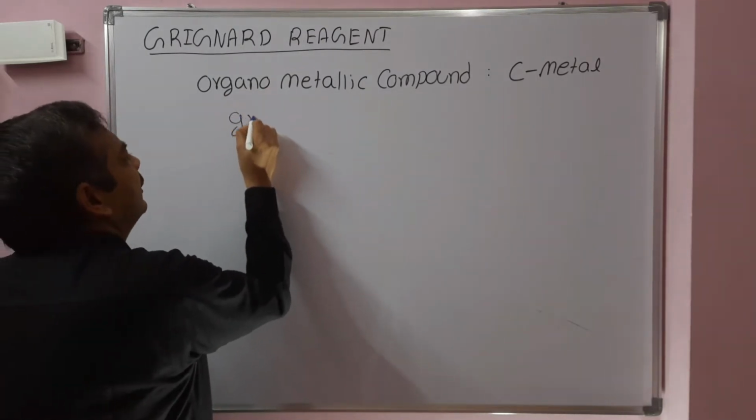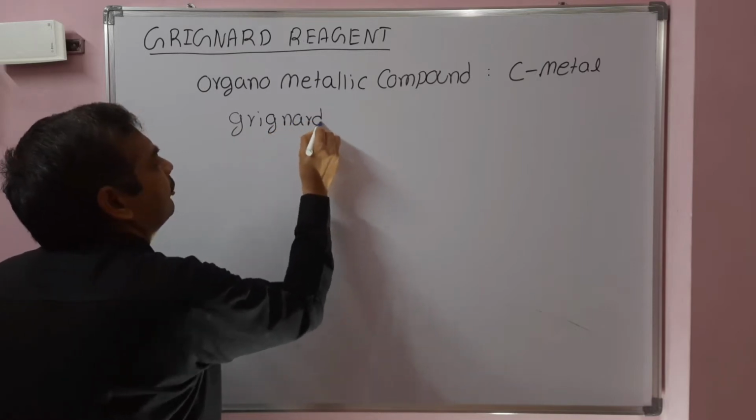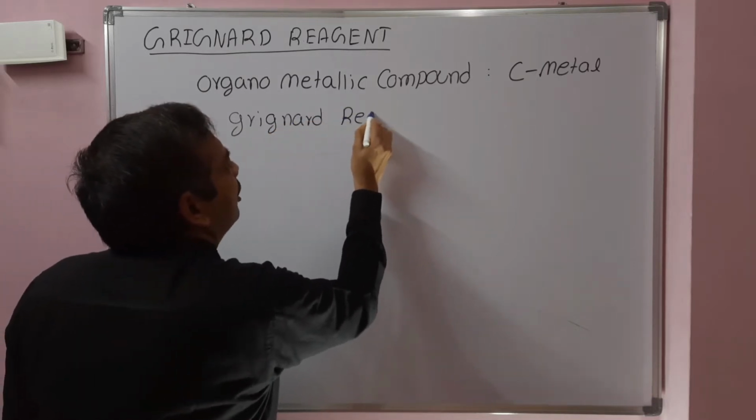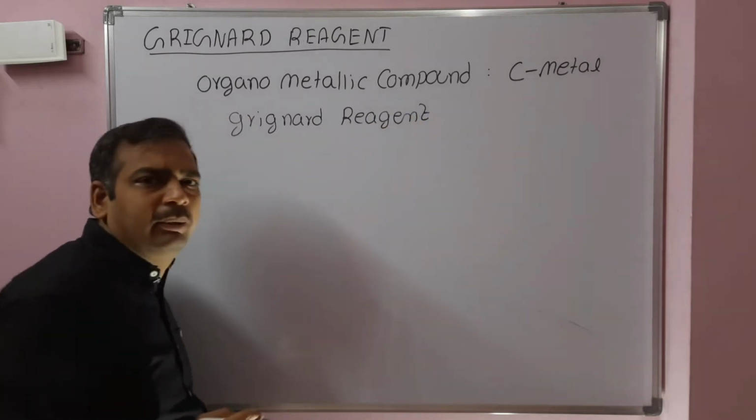Grignard reagent belongs to organometallic compounds.